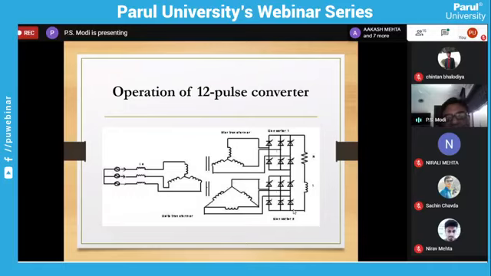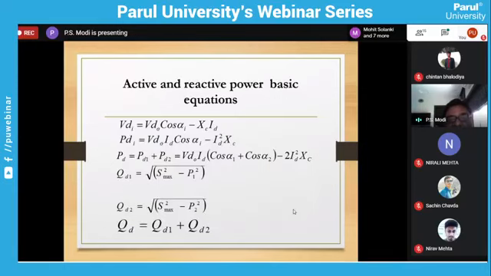This 12-pulse converter we can operate in two modes of operation. Either we can go for a symmetrical firing angle, meaning both converters operate at the same firing angle, or we can go for an asymmetrical firing angle, meaning the firing angles of converter 1 and converter 2 are different. That is what we are going to discuss now. These are all the basic equations related to the 6-pulse converter. The same applies to the 12-pulse converter: QD1 for converter 1, QD2 for converter 2, and QD is finally QD1 plus QD2.